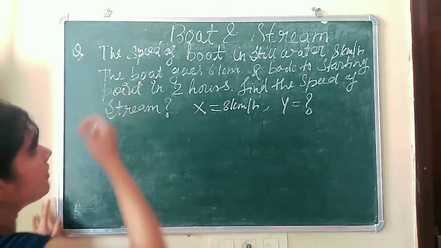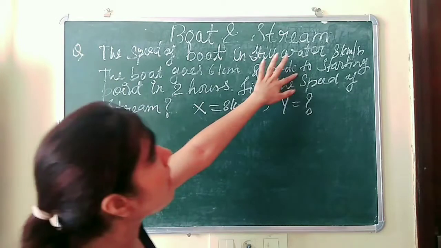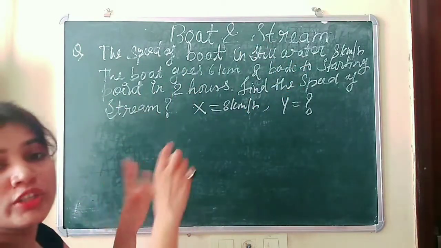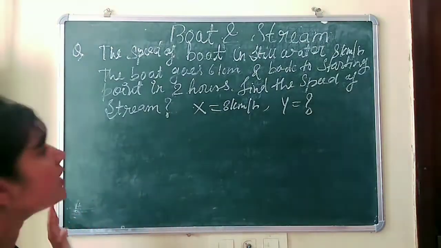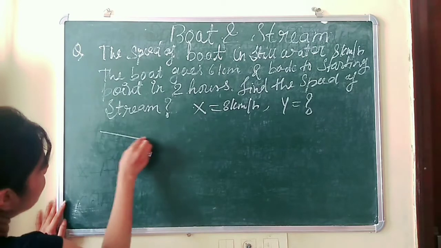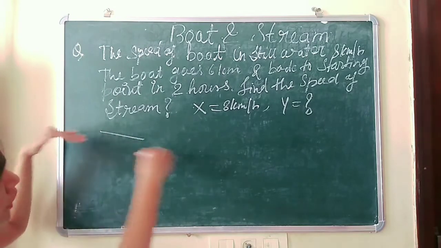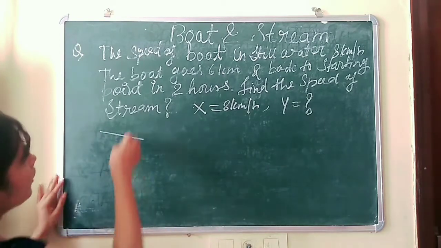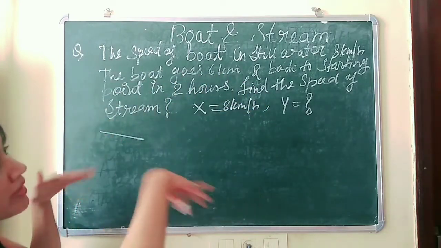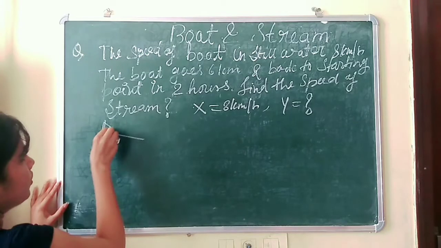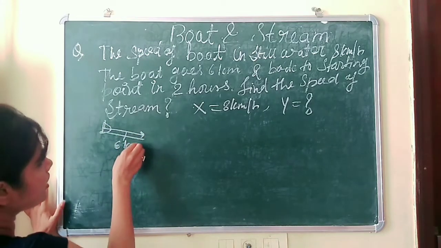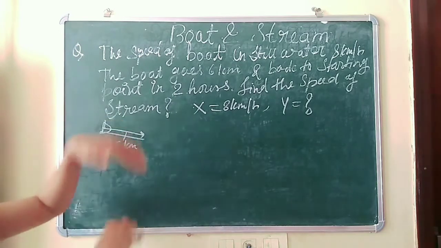Now what has it given? The boat goes 6 km and back to the starting point in 2 hours. So first we will draw the figure, so it will be easier to understand the question. So this is the flowing water in the downward direction. First it is saying that the boat is going 6 km in the downward direction. So this is the boat and it is moving 6 kilometers.